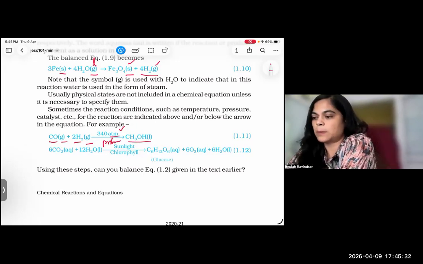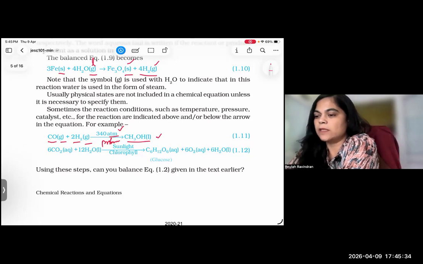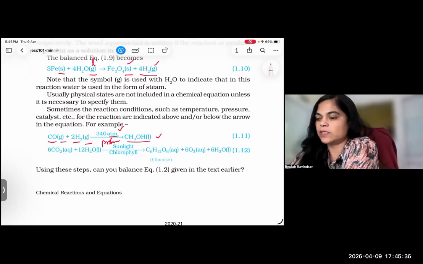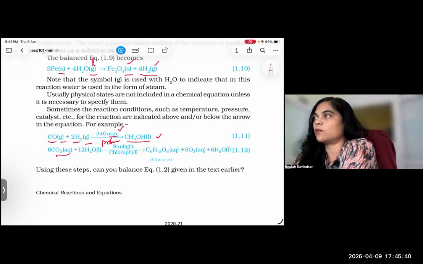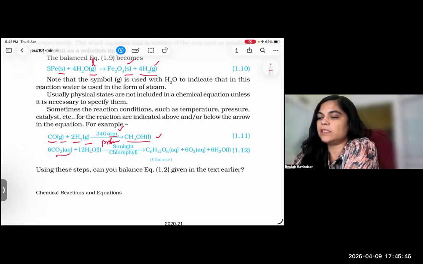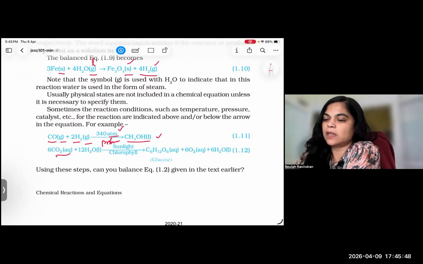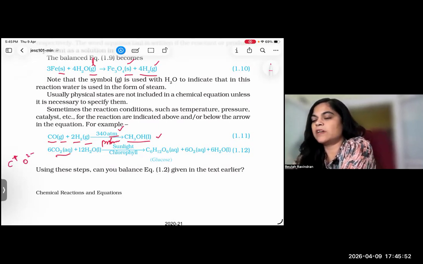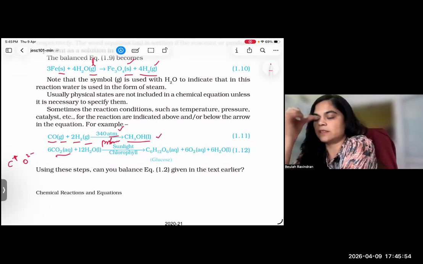It is liquid. Okay. Same way, 6CO2 aqueous. Aqueous means anytime it may be converted into an ion. That is aqueous. Converted into an ion means, C plus and O2 minus, like that it may be converted into ions. So it is aqueous.